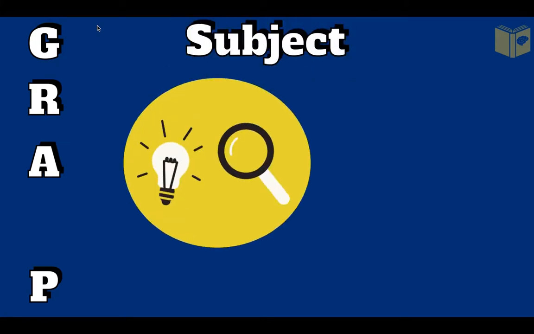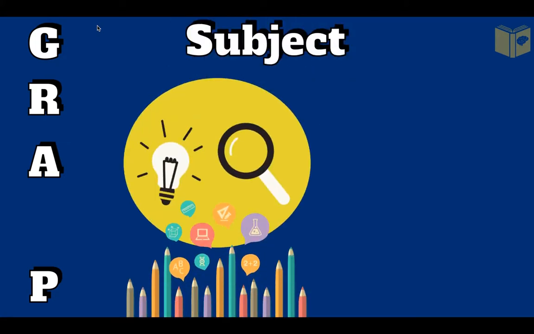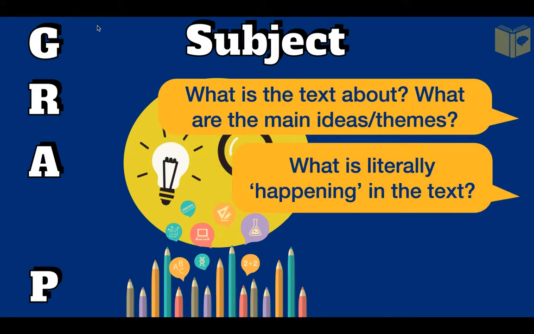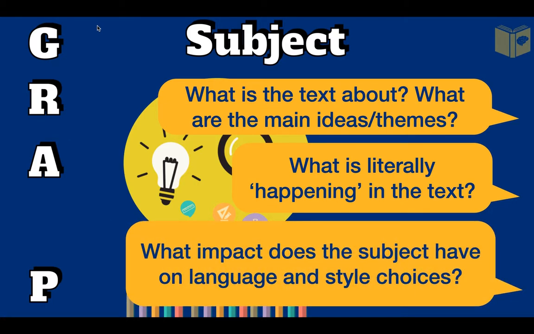Next, with subject, you're looking for the theme of a text, what the text is about, the main ideas presented. Is it about racism, harassment, style, culture, a housing crisis? What is literally happening in the text? What's going on in the images or the presented story? And again, think about how language, style, layout, or device is used to explore these themes.